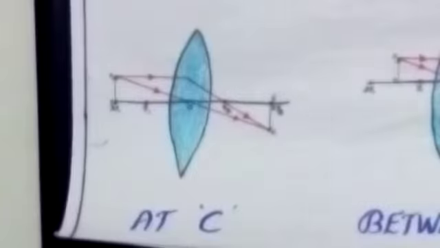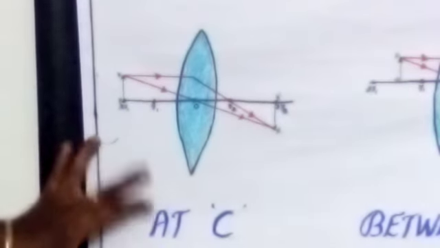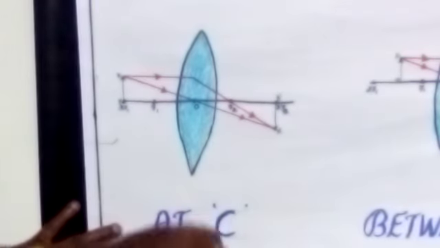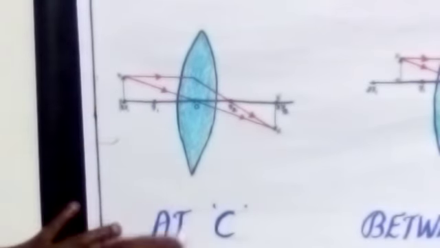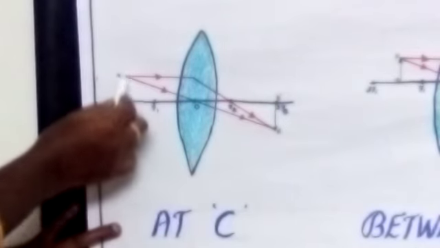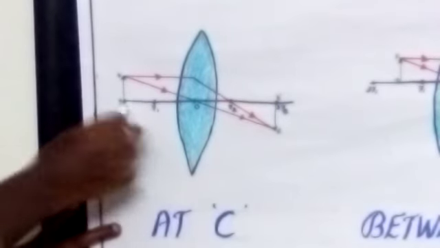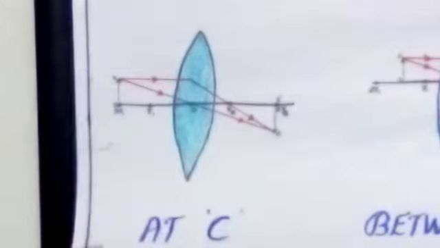Okay. The third one is, if you are placing the object at the center of curvature, that is at 2F1, exactly at the center of curvature, where can we get the image?